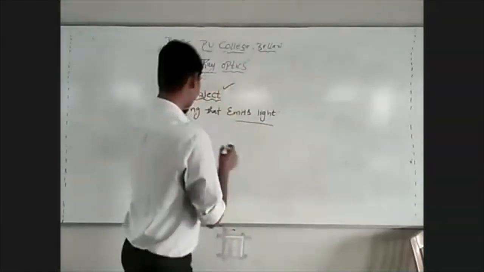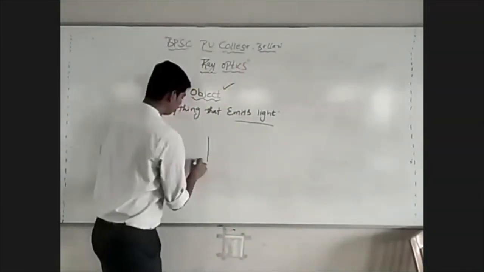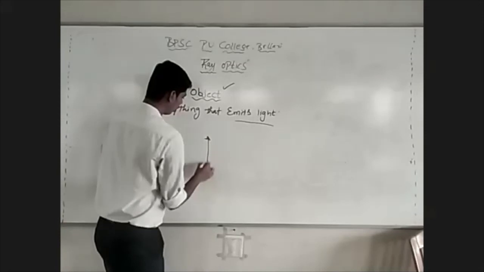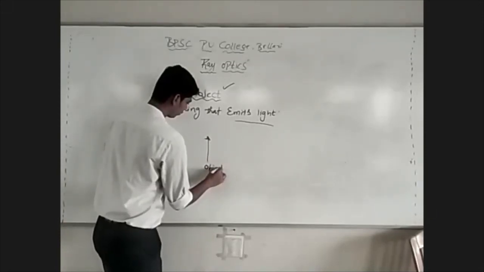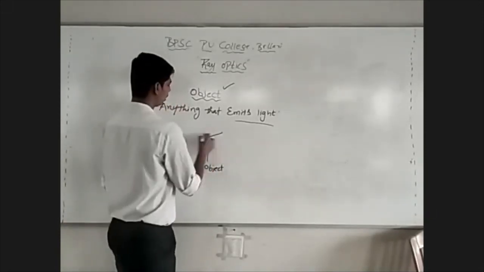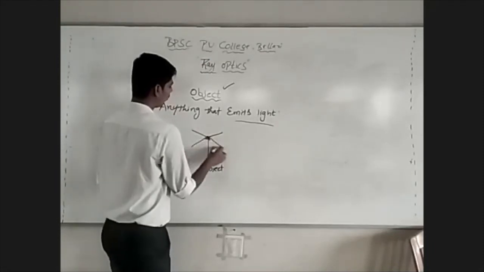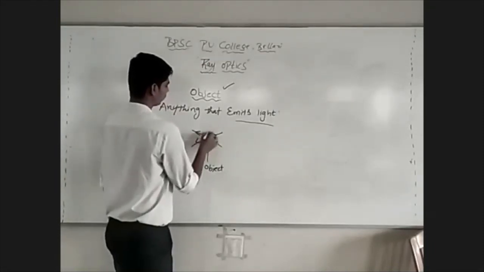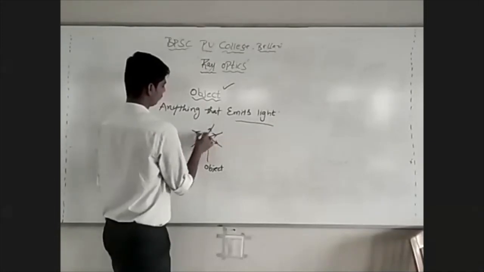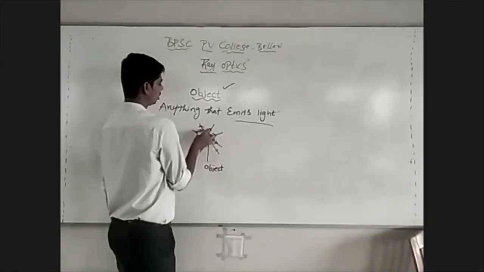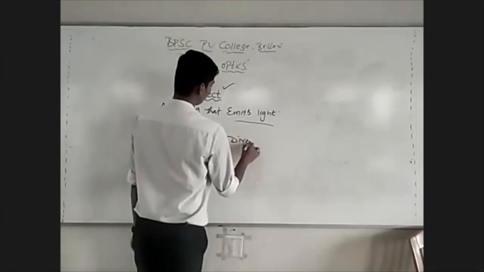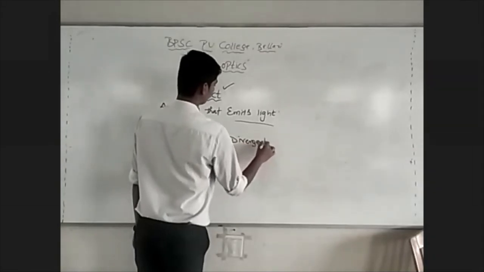Now, suppose this is an object. From an object, we always get a divergent beam of light. An object always gives a divergent beam of light. Remember this.